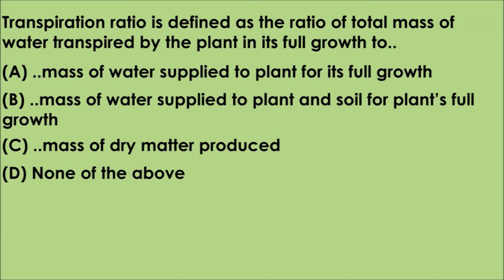Question number 2. Transpiration ratio is defined as the ratio of total mass of water transpired by the plant in its full growth to option A. Mass of water supplied to plant for its full growth, B. Mass of water supplied to plant and soil for plant's full growth, C. Mass of dry matter produced, D. None of the above. The correct answer is option C. Mass of dry matter produced. That is, transpiration ratio is the ratio of total mass of water transpired by the plant in its full growth and mass of dry matter produced.